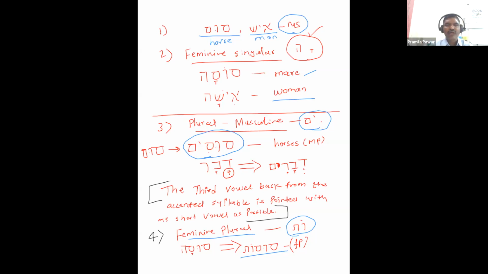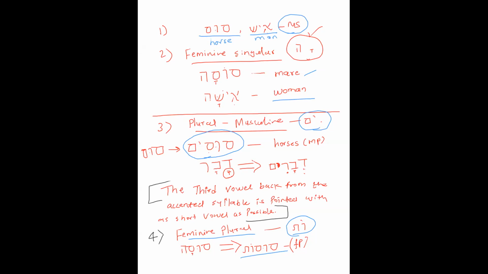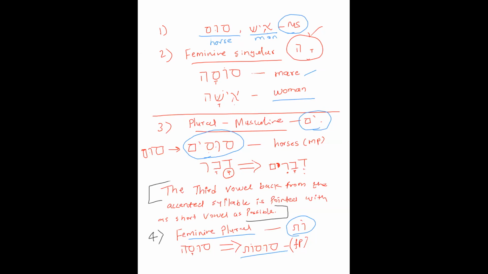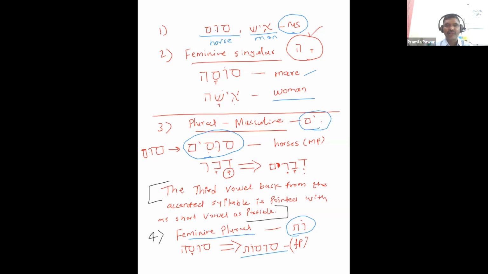For feminine nouns, if I add qamets he to it, it will become feminine singular. For example, sus will become susa and ish will become isha. Then third, we have seen the masculine plural, which adds the im ending. Sus will become susim, and davar, which is the masculine singular, will become devarim because of the law.